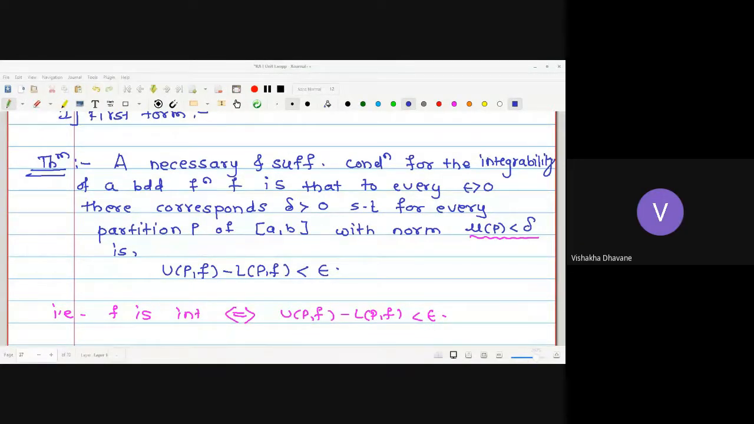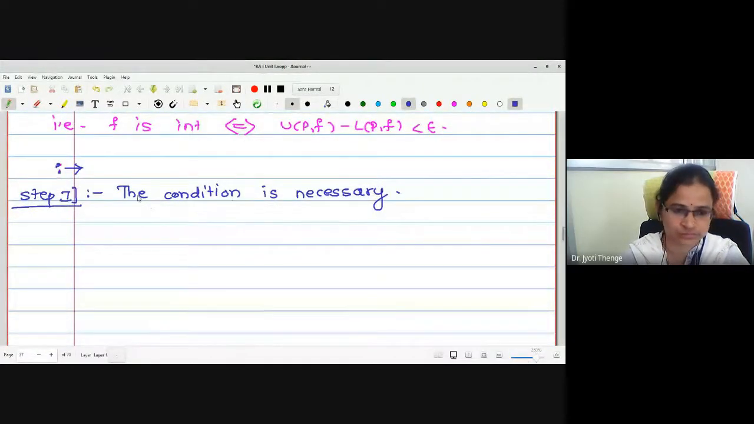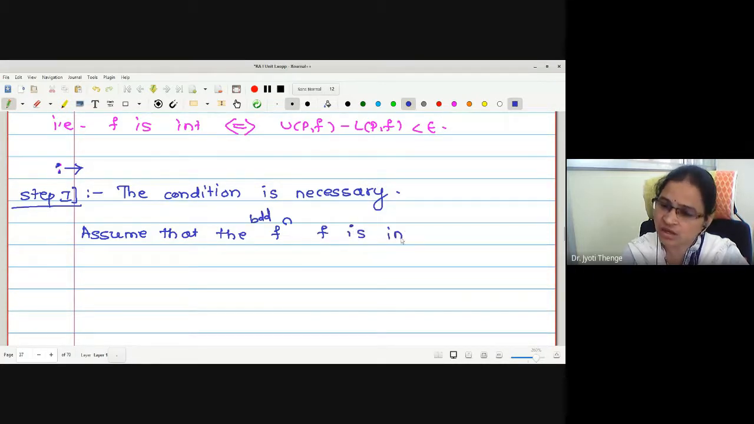Function is integrable. Yes, very good. Function is integrable is my assumption. And what should be the aim to prove? Assume that a function, or the bounded function, I can use the bounded function f is integrable. And what is the aim to show? UPF minus LPF is less than epsilon.